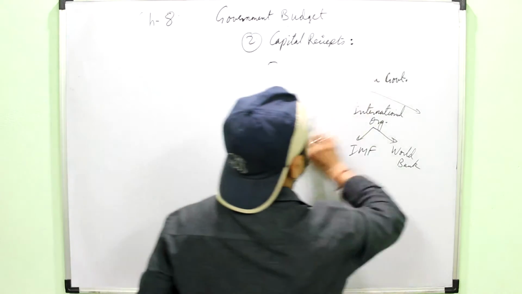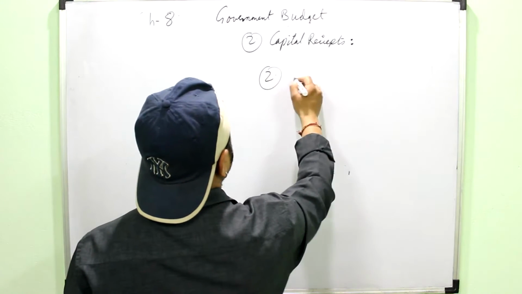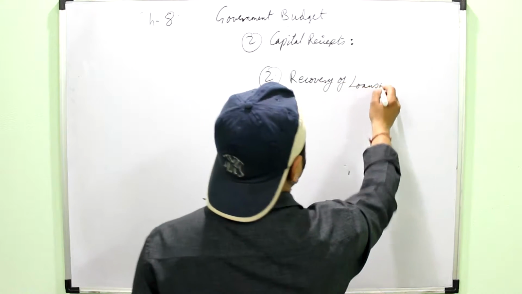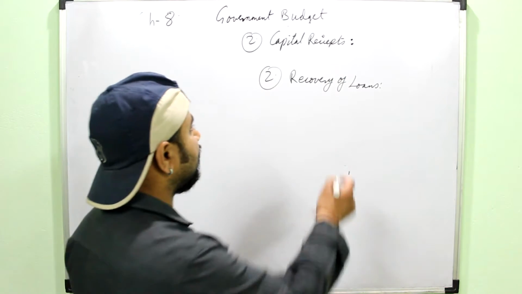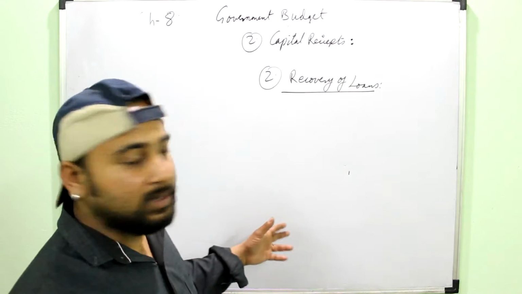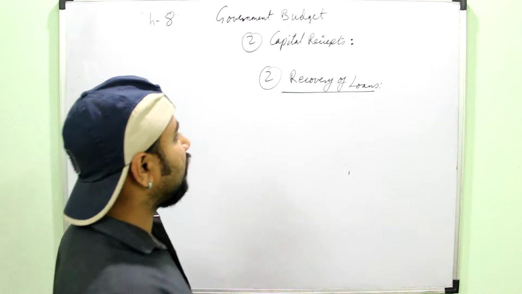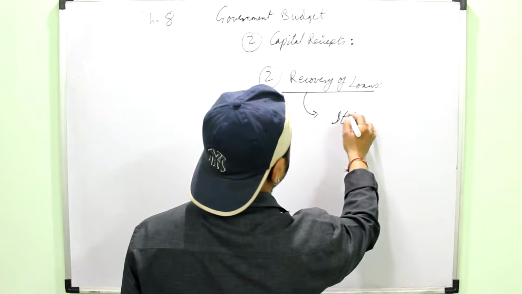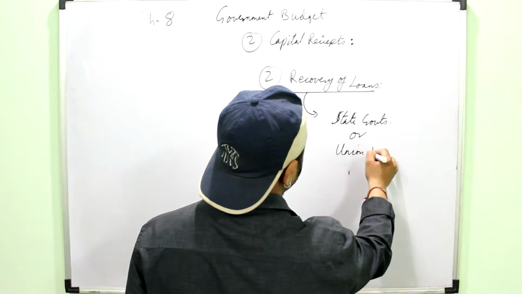Then second capital receipt for the government is recovery of loans. Recovery of loan means that any loan which the government may have given to the other state governments or maybe to some other organization, when that is paid back to the government, means any earlier loan given to the state governments or to the governments of the union territories.